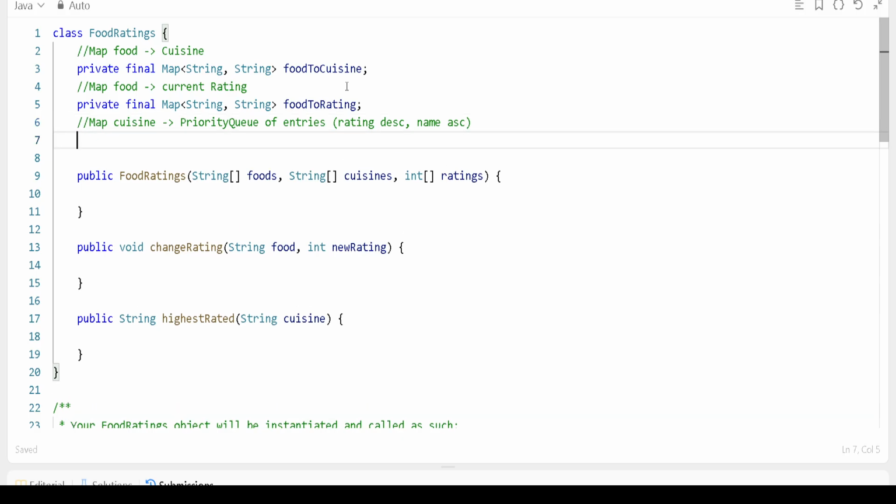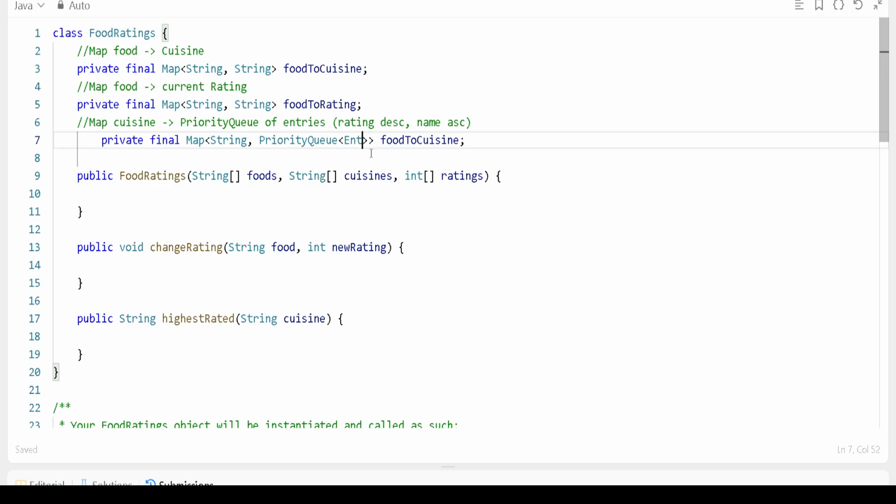Okay, let's give this a name. We'll write private, but here we will change it. So this should be our, let's take the map itself, right? Because we have to take the map only. Here we will change it to a priority queue, right? So I have already written priority queue like this, and this priority queue will contain an entry, right?